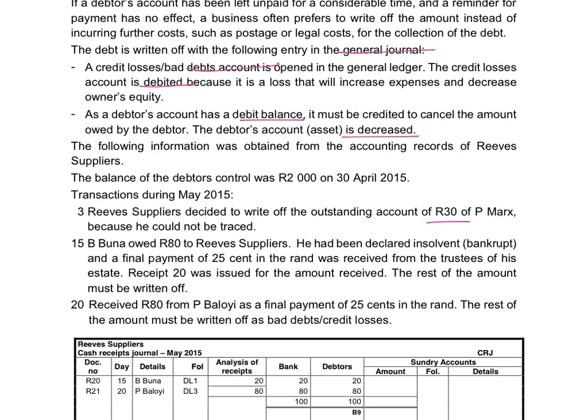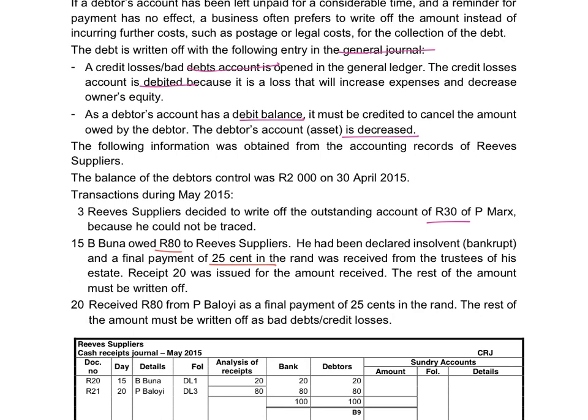B. Buna owes R80. He had been declared insolvent and a final payment of 25 cents in the rand was received from his trustees. We issued the receipt to him and the rest of the amount must be written off. Now, this one is more difficult than the previous entry because here we have to calculate how much money we receive and how much is the bad debts.